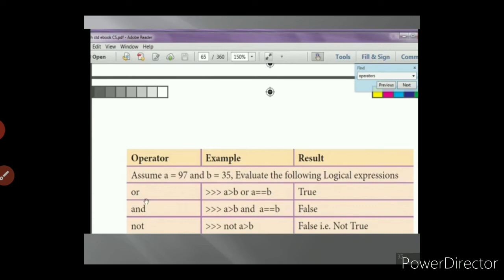For example, A is greater than B or A equal to B. The or operator works like this: if any one condition is true, then the output will be true. But in the AND operator, only if both the conditions are true will the output be true, otherwise the output will be false. Then the not operator, not A is greater than B. It will check the condition, and according to that condition it will give whether it is false or true.